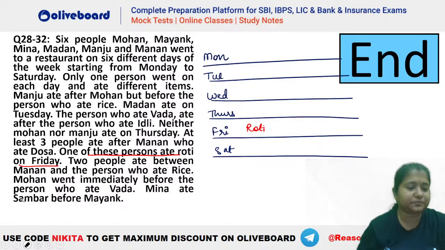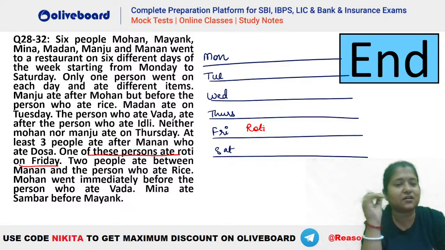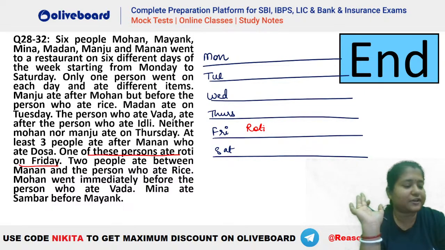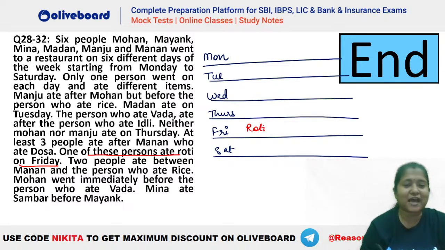Chalo. Let's see what is given. We have 6 persons on 6 different days, Monday to Saturday. They are eating different meals here. Only one person went on each day and ate different items. Manju ate after Mohan, so Manju has to be somewhere after Mohan, but not necessarily immediately after. But before the person who ate rice. That means rice has to be somewhere after your Manju. Okay, done. Absolutely great.